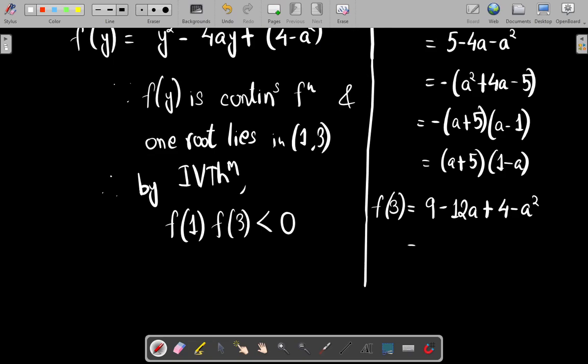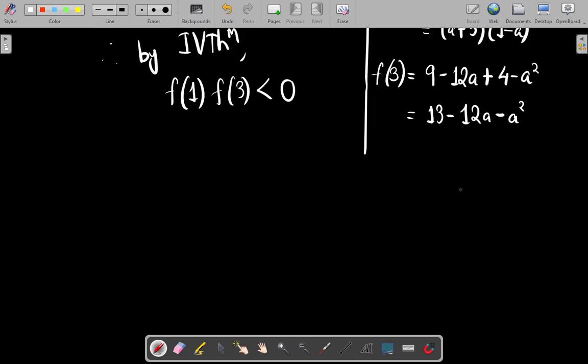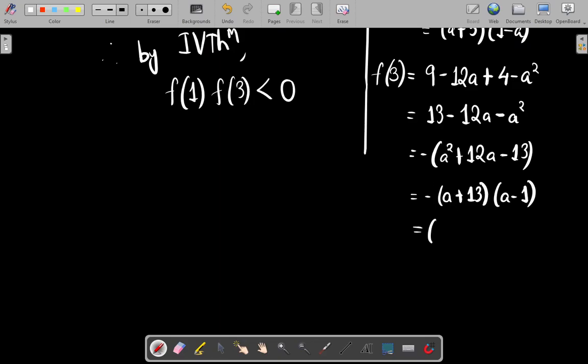So this becomes 13 minus 12a minus a square. Again, if I take the minus common here, this becomes a square plus 12a minus 13. So this can be factorized as a plus 13 times a minus 1. So again, if I take the minus into the second factor, this becomes a plus 13 times 1 minus a.